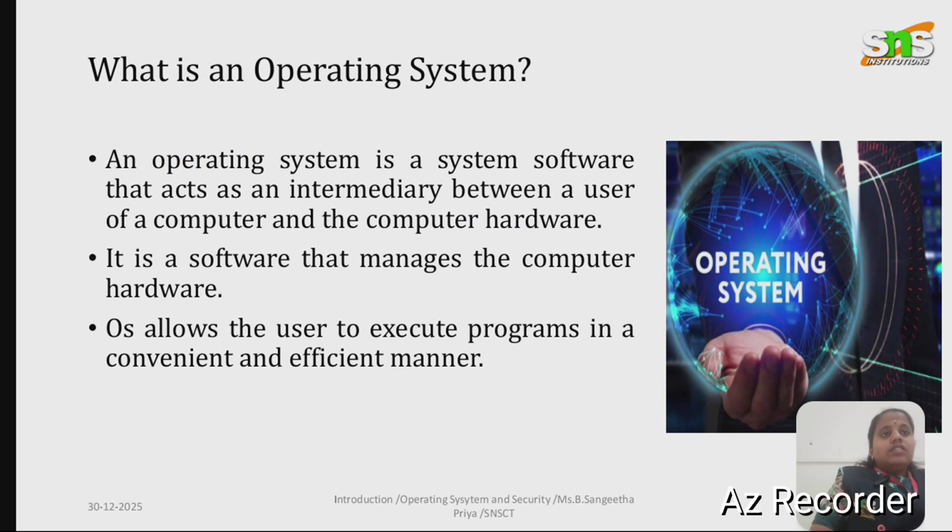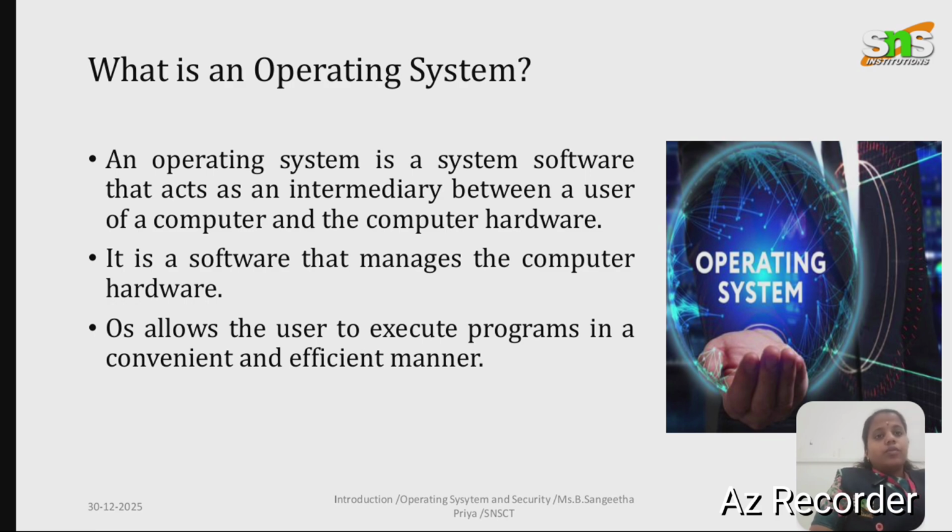What is an OS? An OS is a system software that acts as an intermediate between the user and the computer hardware. When we use a computer, we never interact directly with the hardware like CPU, memory or a disk. Instead, the operating system handles everything in the background and allows us to use the system conveniently and efficiently. Examples of operating systems include Windows, Linux, Mac OS and Android.